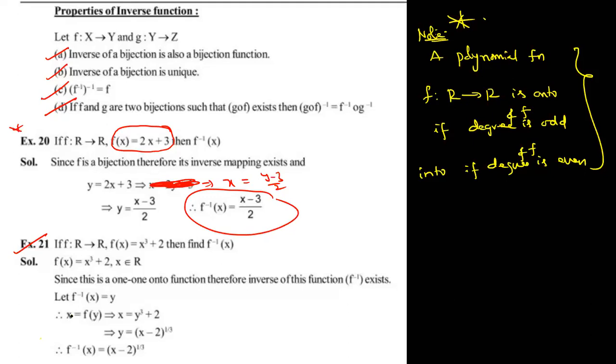What do you mean by onto function? Range is equal to codomain. Into function means what? The function is not onto, meaning range is a subset of codomain. So like that, thoroughly revise the formulas.